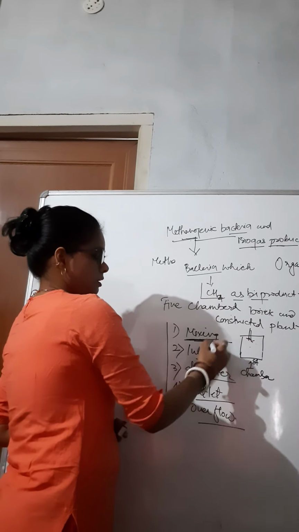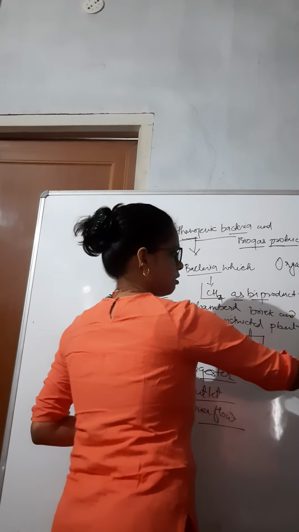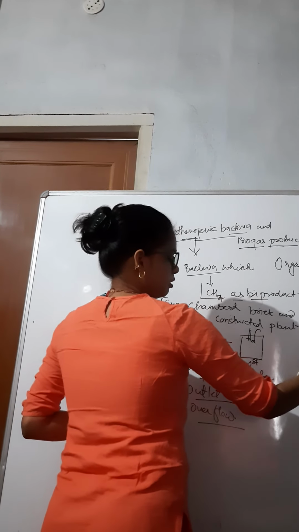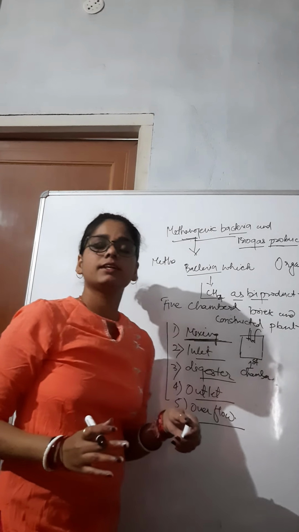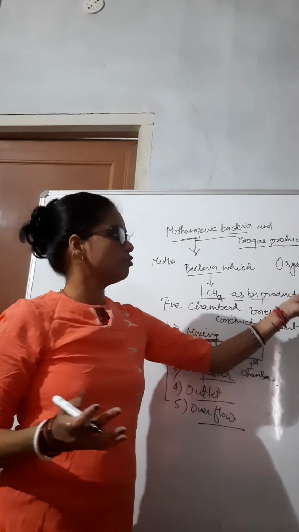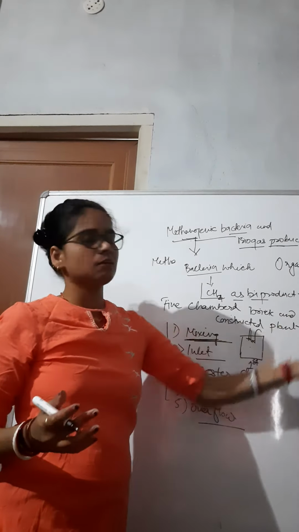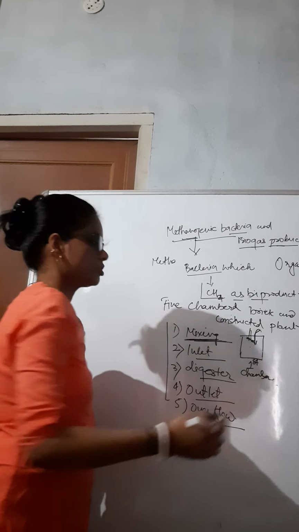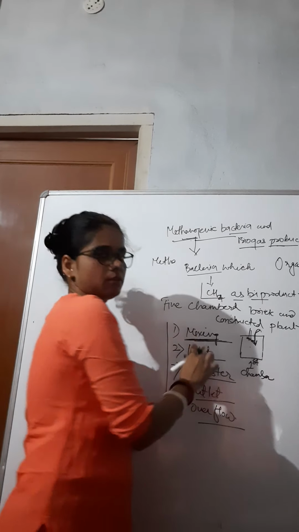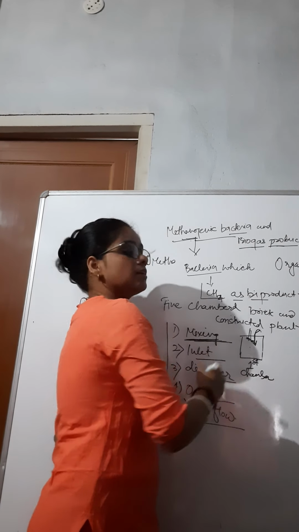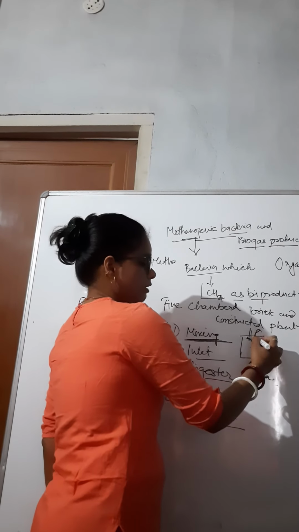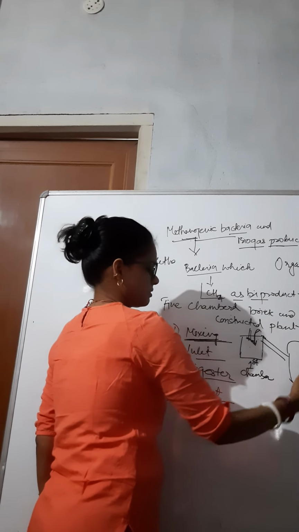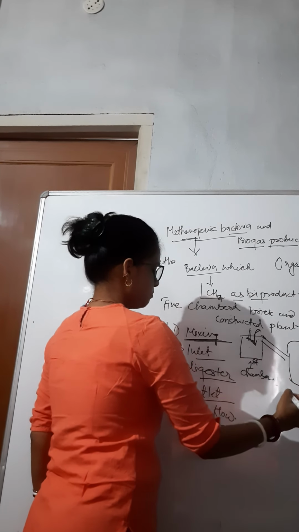In this chamber, the mixture of cow dung, sewage, and plant extracts is mixed properly with water in half quantity, that is, cow dung plus water in equal parts. This makes a slurry, and then it goes to the second chamber, which is a dome-like chamber called the inlet chamber.